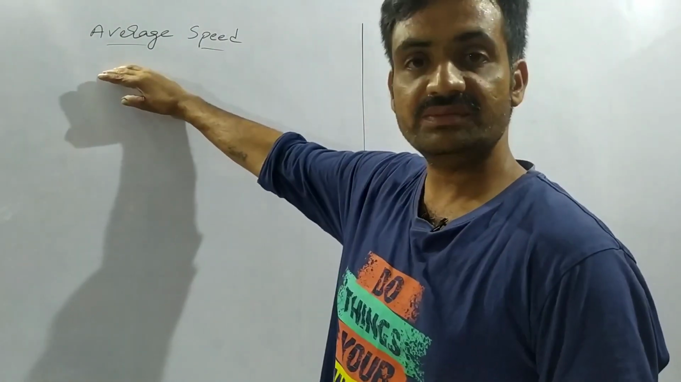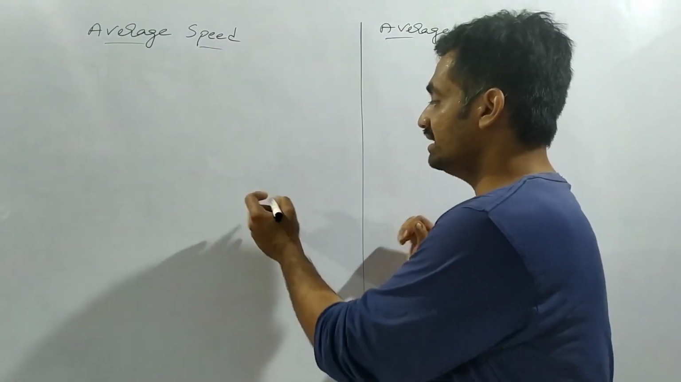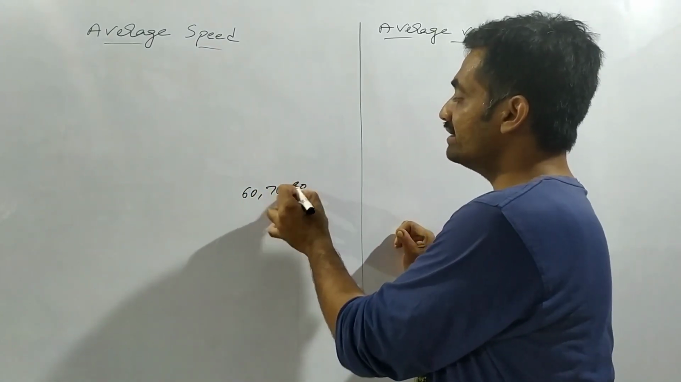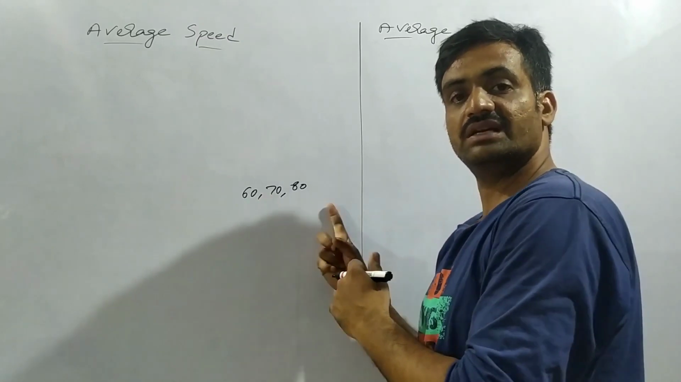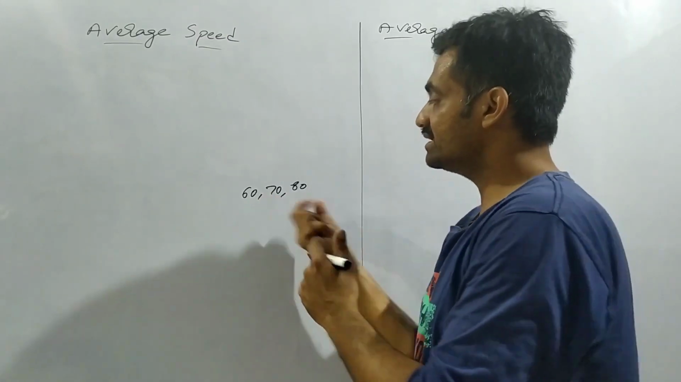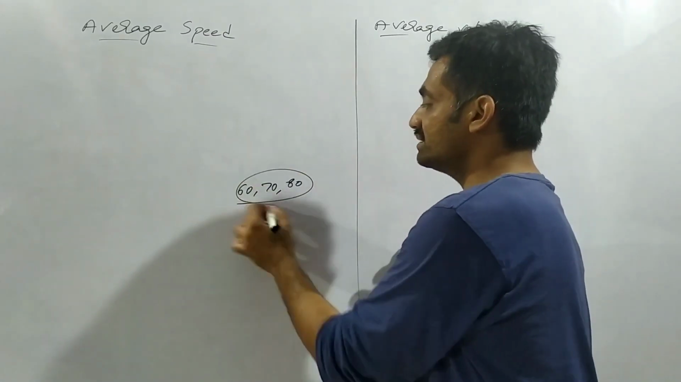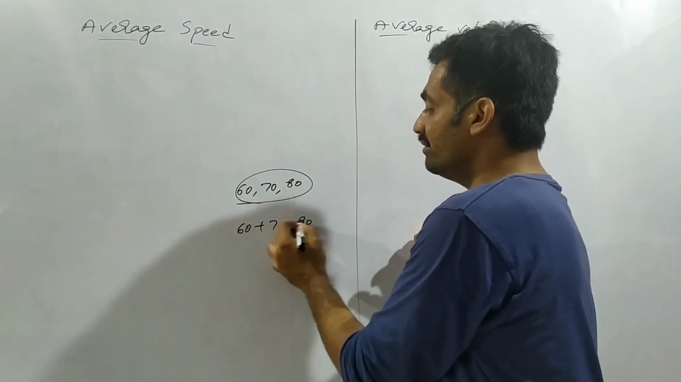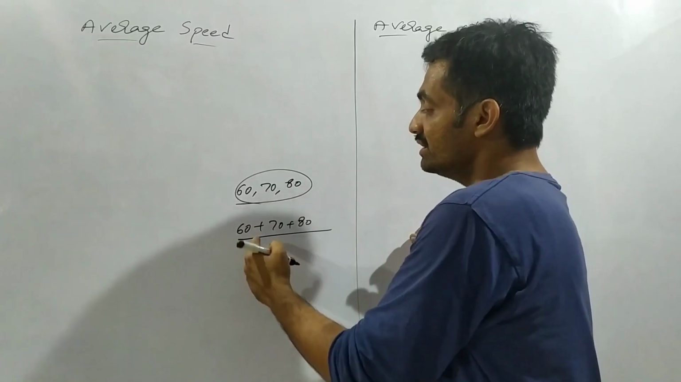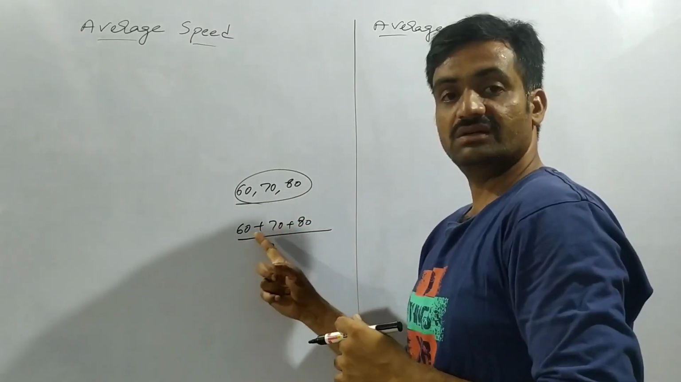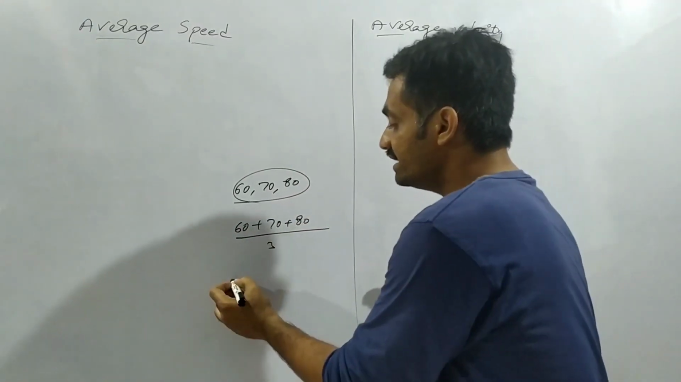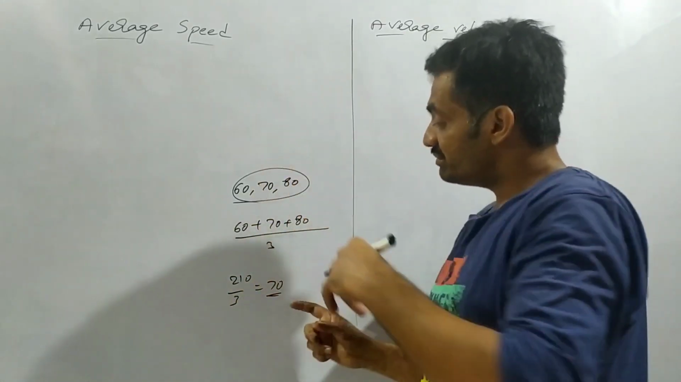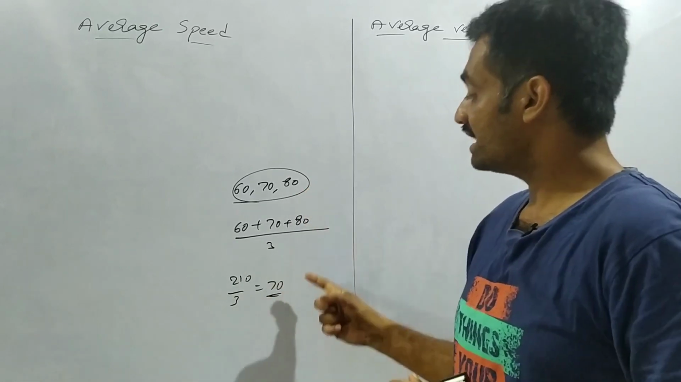Now we are going to discuss average speed and average velocity. We have to know what is meant by average. Let us consider three subjects in which we gained 60 marks, 70 marks and 80 marks. The average of these three marks is 60 plus 70 plus 80 divided by the number of subjects, 3. 60 plus 70 is 130, 130 plus 80 is 210, divided by 3, which is the average, 70.